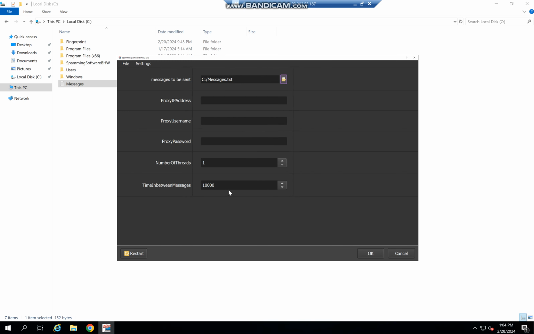So this is the proxy, and then this is the number of threads, how many browsers you want to run instantly. So I'll type here 2. Now this will depend on how much computing power you have, which I was actually referring to before.